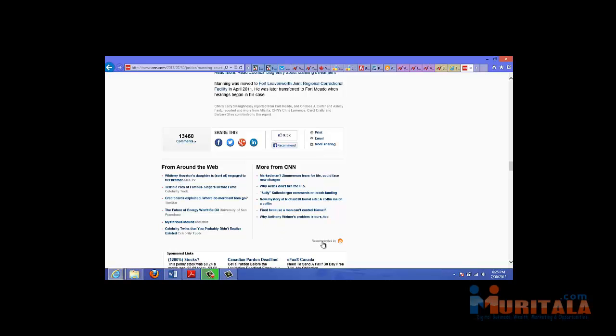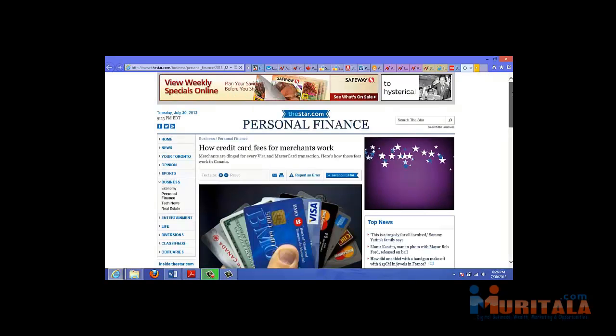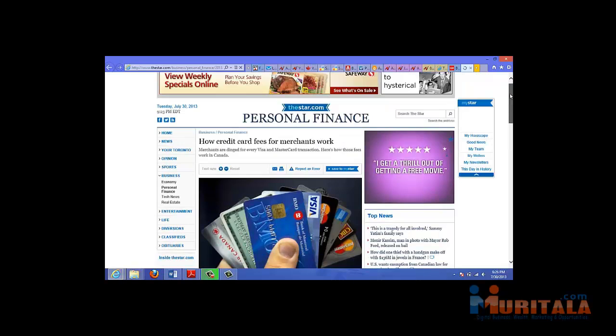And down here is a link to Outbrain. But let's look at what the links are here. One says Whitney Houston's daughter is sort of engaged to her brother. The next article says terrible pics of famous singers before fame. Credit cards explained: where do merchant fees go? So let's just click on that. And so basically, this website is paying Outbrain to have their links advertised.